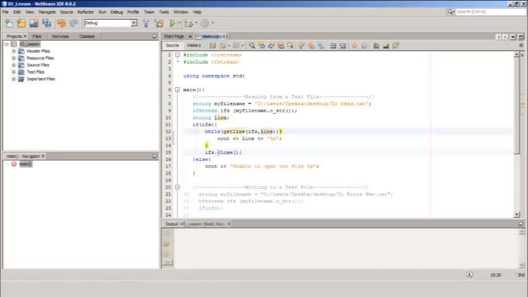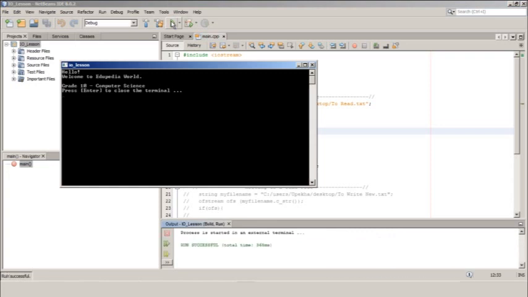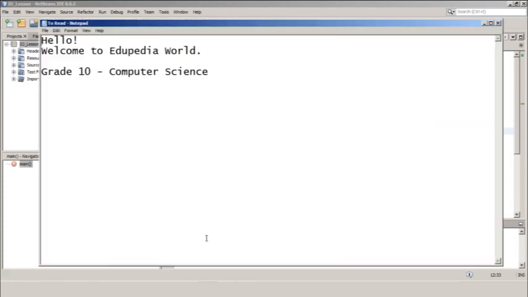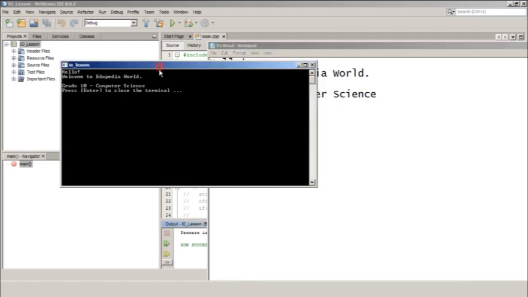Let's try to execute this code segment. It compiled and ran OK. We got the output that we expected. In the text file, we got 4 lines: Hello, welcome to Edupedia World, the blank line, and the grade 10 computer science. In the console, we got exactly the same.